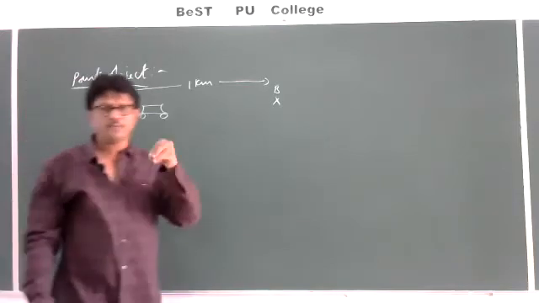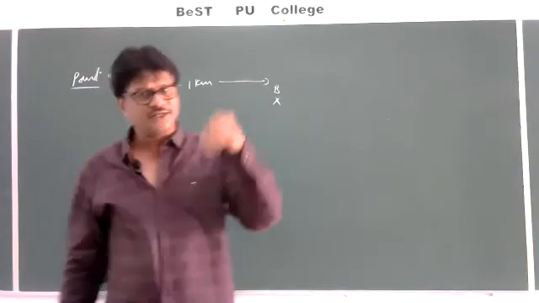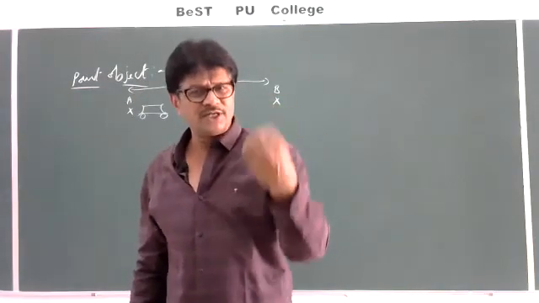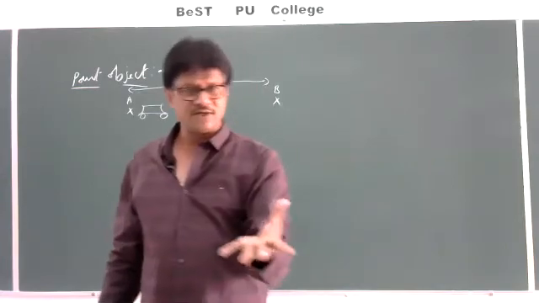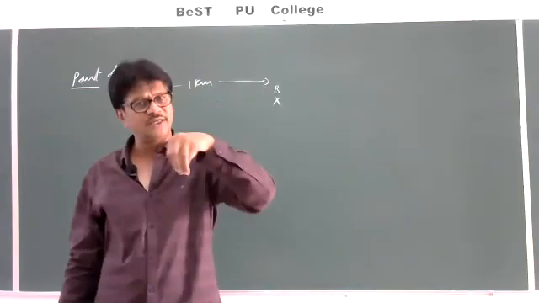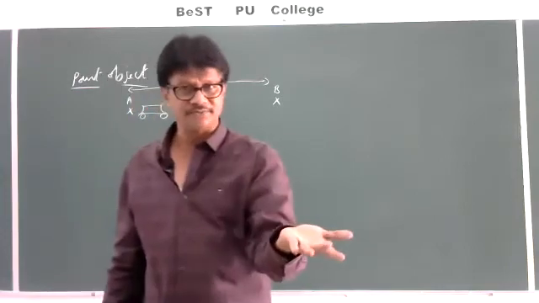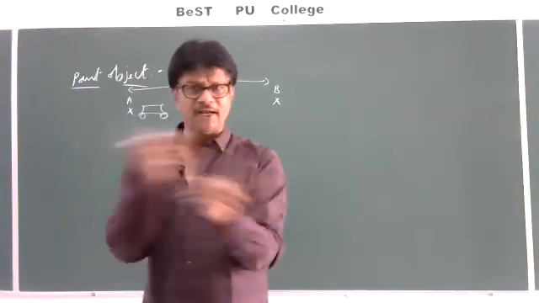So what do you mean by a point object? The distance traveled by an object is much larger than its size, or the size of an object is much smaller than the distance traveled by it. Same statement I am telling.